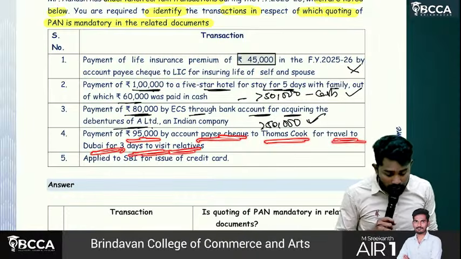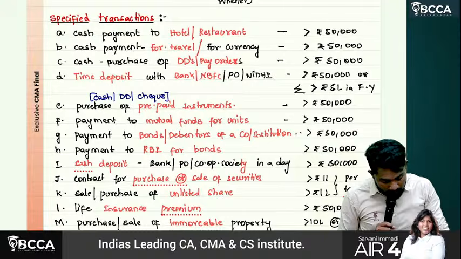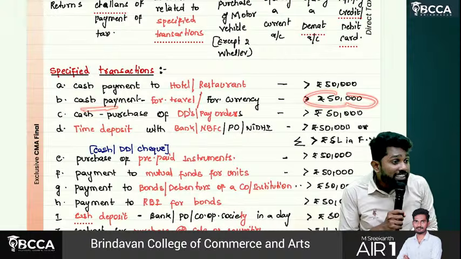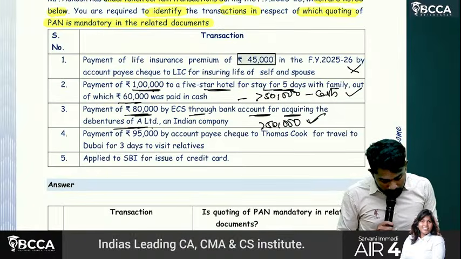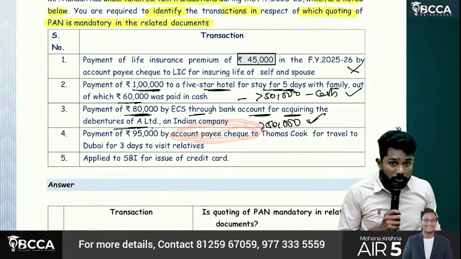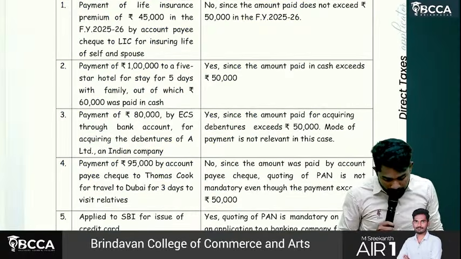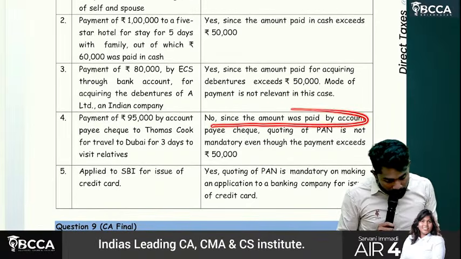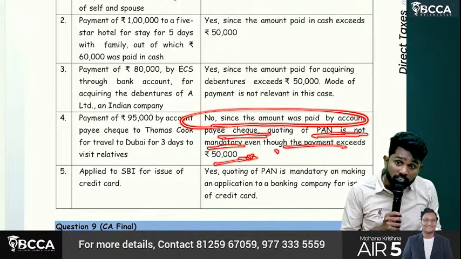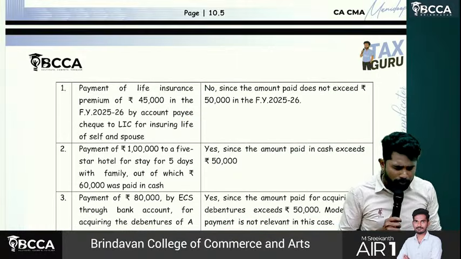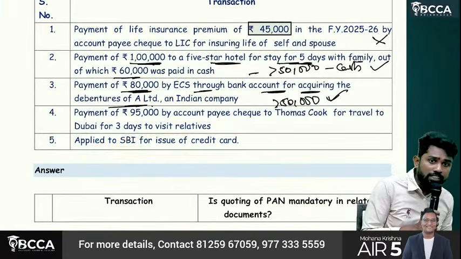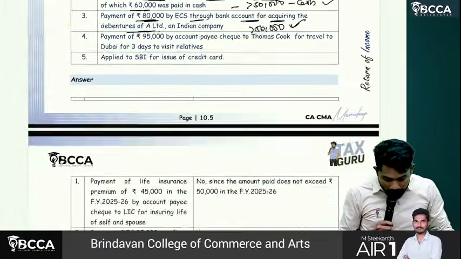Then payment of 95,000 by account payee cheque to Thomas Cook for travel to Dubai for 3 days to visit relatives. Sir, how much, sir? 50,000, but the payment is through cash. What has he done? 95,000 he paid, but it is through what? Account payee cheque. So not required, sir, not mandatory. See, fifth one. Since the amount was paid by account payee cheque, quoting of PAN is not mandatory even though payment exceeds 50,000. If it is through cash, then PAN has to be quoted mandatorily. Then applied to SBI for issue of a credit card. For debit cards and credit cards, it is mandatory to quote your PAN number.